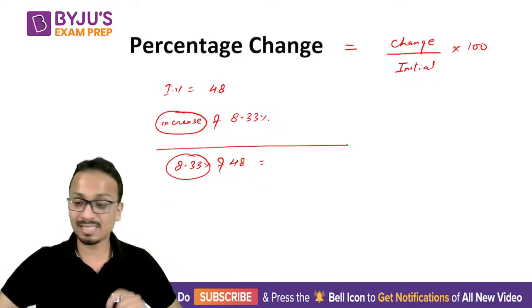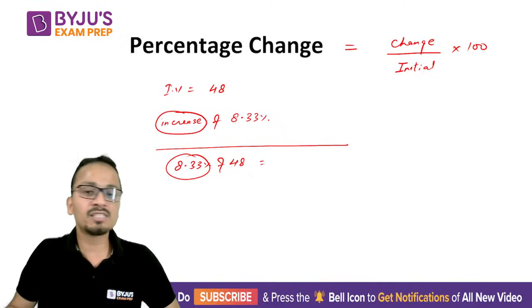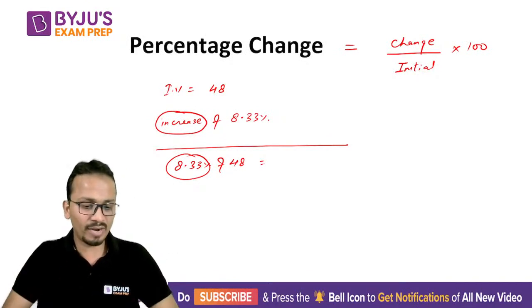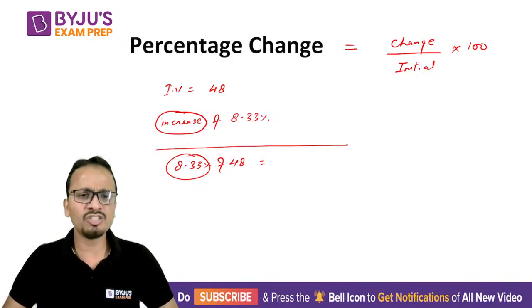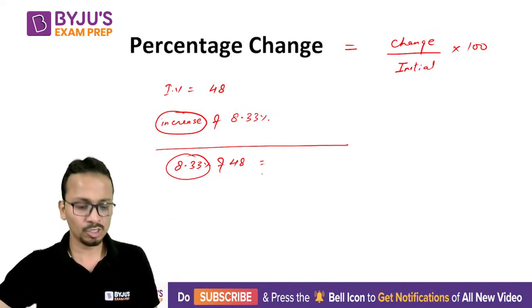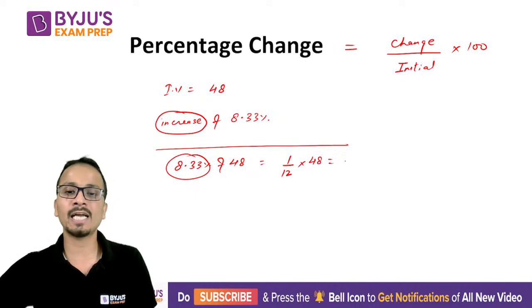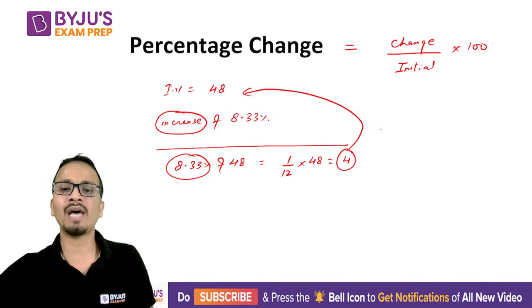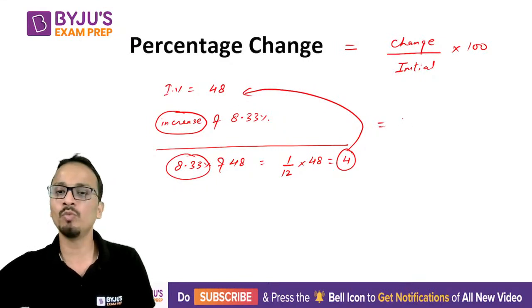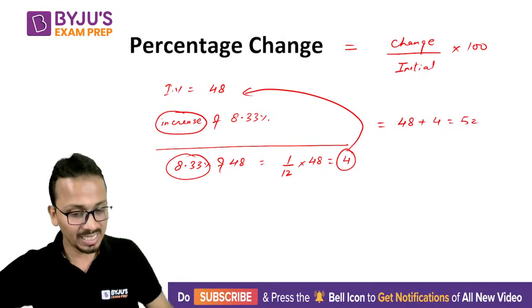Can you recall how I can replace 8.33 with its fractional equivalent? Anyone can write it in the chat box. What is 8.33 in terms of fractions? Come on, if you have noted it down, you can easily write it. So 8.33 is how much? 1 by 12. Now 1 by 12 of 48 is how much? 4. Now I can add 4 to this value 48 and the final value will become 48 plus 4, that is 52. Yes, wonderful.